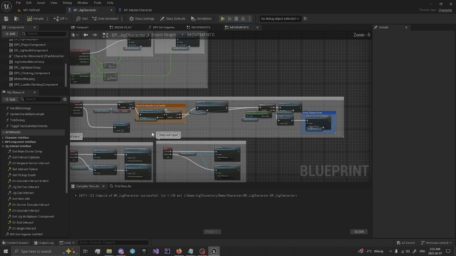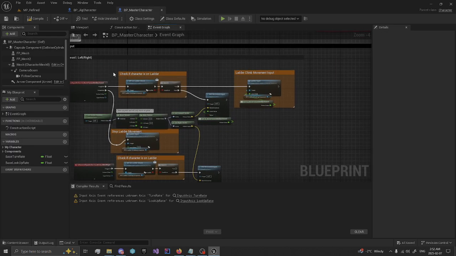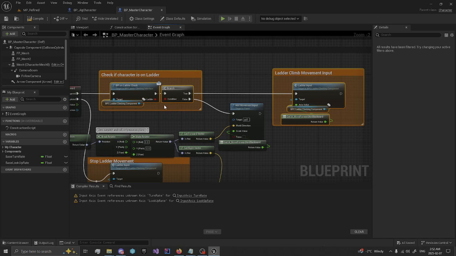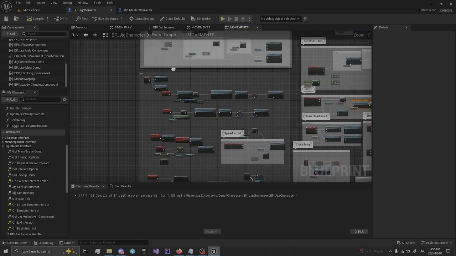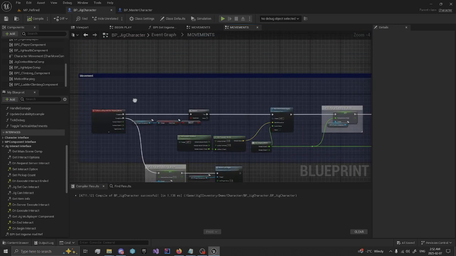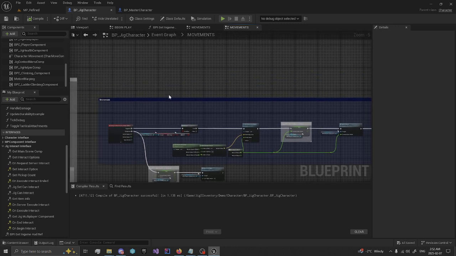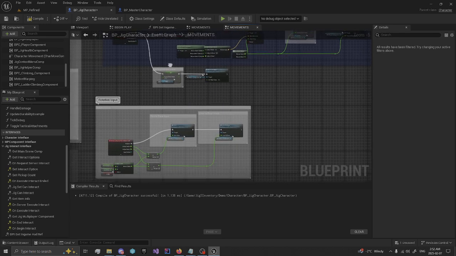And now we can set up our ladder movement, so we can select these nodes. And if you hold control and click this one, we'll unselect it. It doesn't matter, you can copy it however you want to. We'll copy these, Control C, and look for our movement input. And we'll paste this in here.